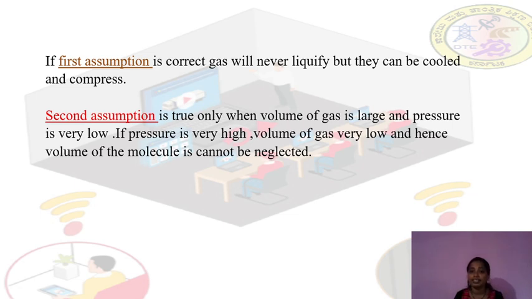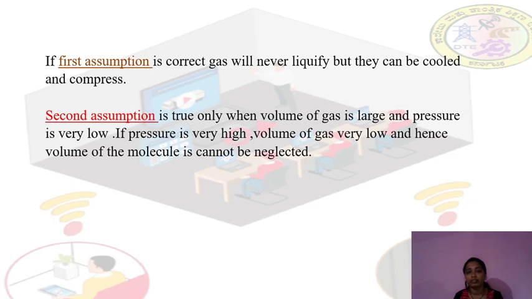If the volume of the gas is large, then the volume of the molecule is small and the pressure is very low. So the second assumption is true only when the volume of the gas is large and the pressure is low. But if the pressure is very high and the volume of the gas is very low, then the volume of the molecule cannot be neglected.